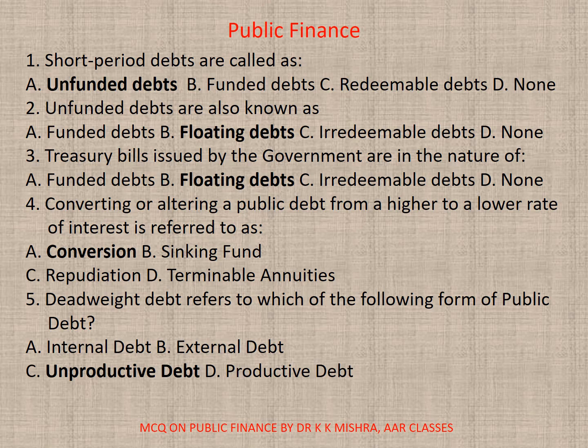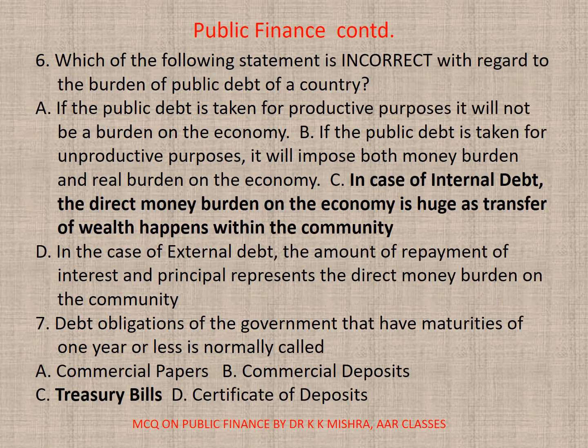5. Dead-weight debt refers to which of the following forms of public debt? A. Internal debt, B. External debt, C. Unproductive debt, or D. Productive debt. Correct option is C. Unproductive debt.